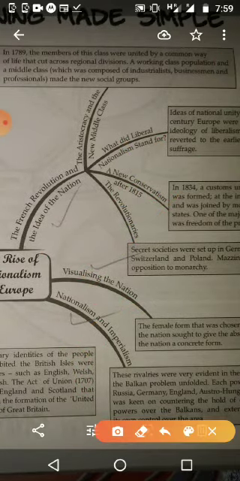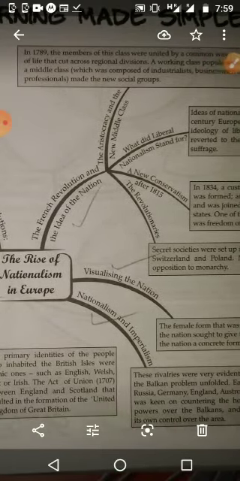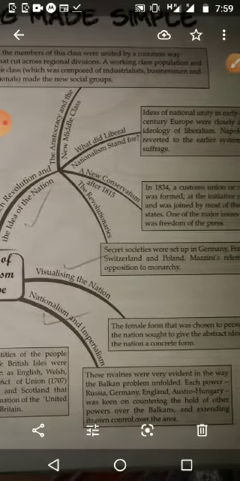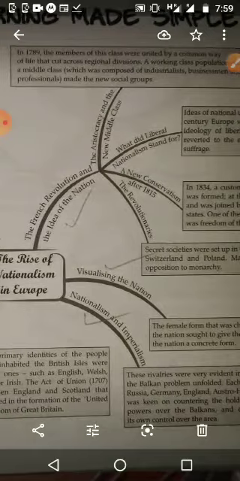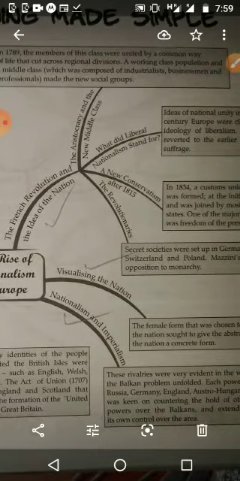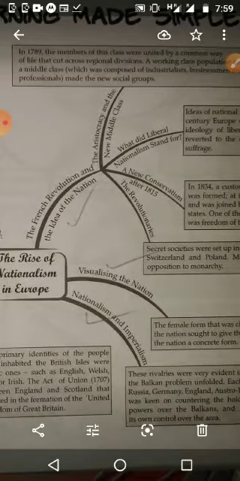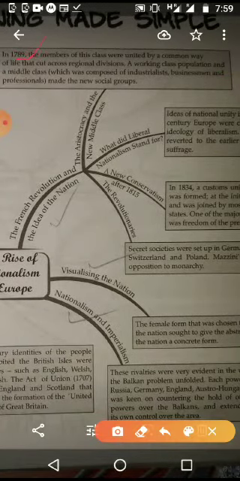We can see what explanation is given here in the mind map. In 1789, the members of this class were united by a common way of life, and cut across the regional divisions. A working class population and a middle class, which was composed of industrialists, businessmen, and professionals, made the new social group. We can see the development of a new social class in 1789. What happened that time, there was a common way of life.